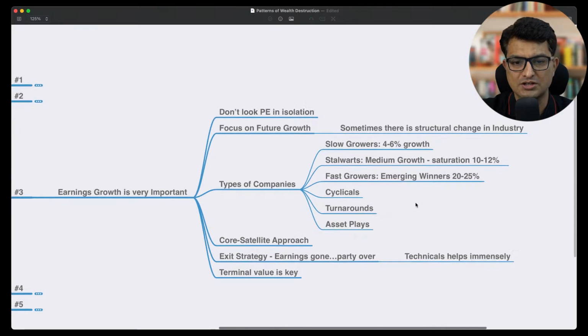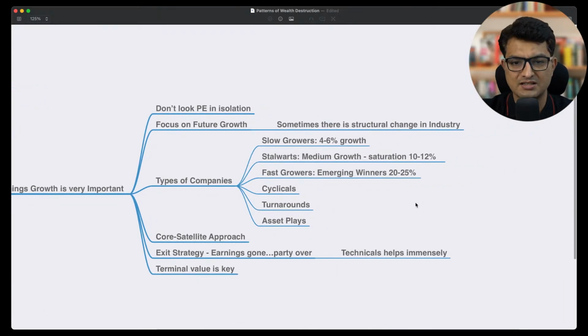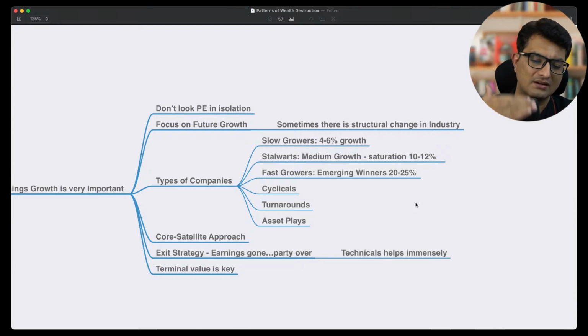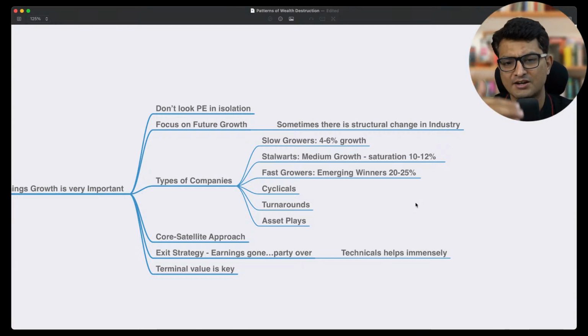So focus on future growth and demarcate companies. There are different kinds of companies. There are companies which are slow growers, 4 to 6% kind of growth. There are stalwarts, like Nestle, TCS, Infosys, which are almost saturated, with growth of 10, 15, 20% now. And then there are a lot of companies which are fast growers, growing at a much, much higher rate, probably 20, 25%.